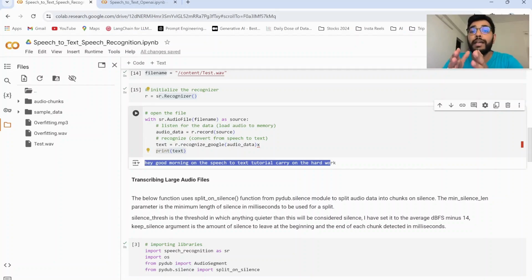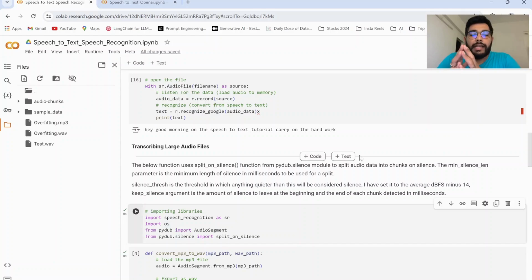This is the simple process of converting speech to text, wherein we did not use any machine learning. We did not train any machine learning or neural network methods on our own, just leveraged speech recognition library and the Google speech recognition API to convert speech to text.